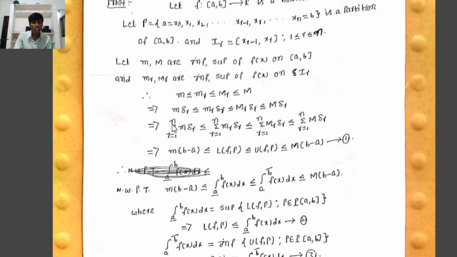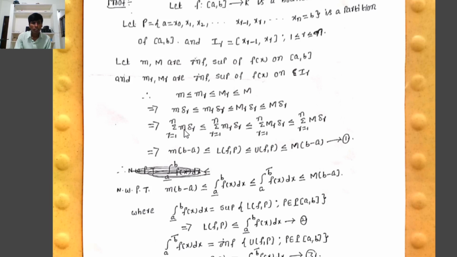Now we take the summation in the above inequality, that implies summation r equal to 1 to n of small m delta r is less than or equal to summation r equal to 1 to n of small mr delta r, which is less than or equal to summation r equal to 1 to n of capital Mr delta r, which is less than or equal to summation r equal to 1 to n of capital M into delta r.